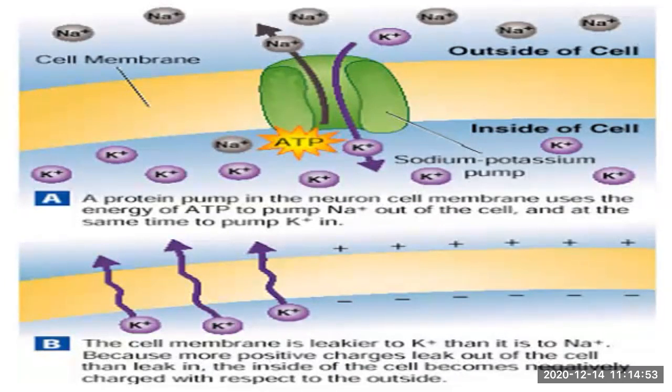Now some specific movements of the plants do not lead to the plant's growth. Such movements are called growth irrelevant movements. Is that clear? What are growth irrelevant movements? The movements which do not lead to the plant's growth. There is no relation between the movement and the growth of the plant. Such movements are called growth irrelevant movements, meaning they are not connected to the growth of the plant.